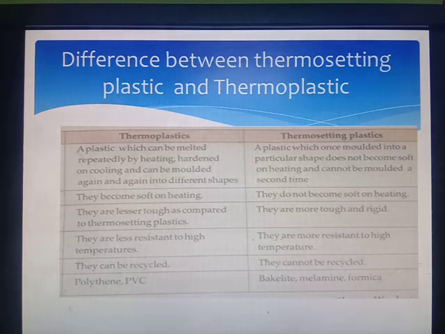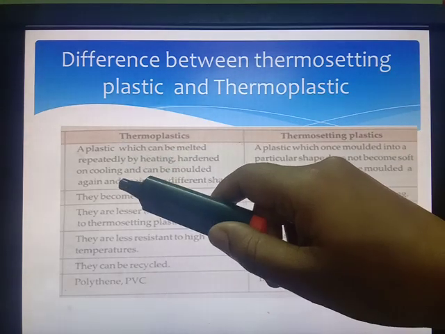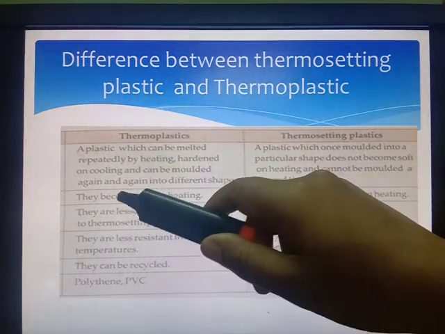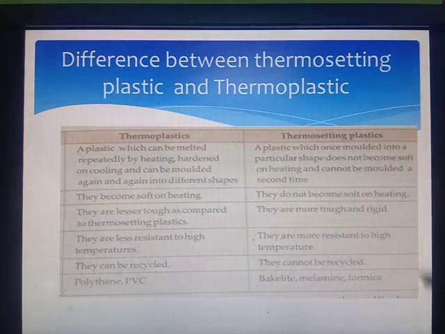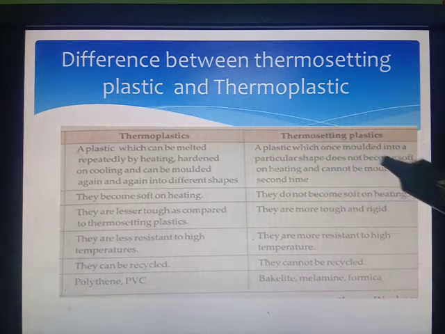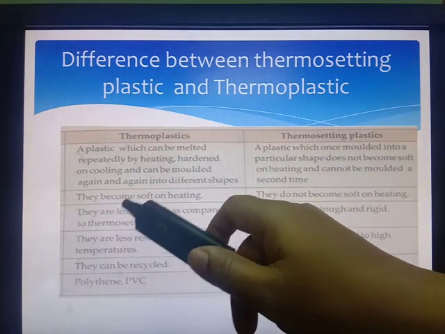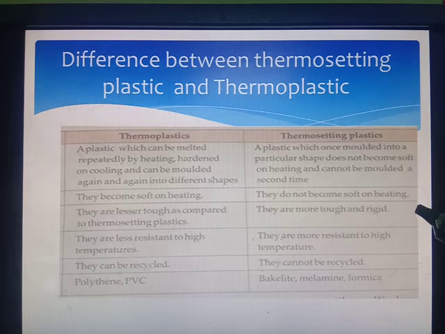Difference between thermosetting plastic and thermoplastic. Thermoplastic is that plastic which can be melted repeatedly by heating, hardened on cooling and can be molded again and again into different shapes. But thermosetting plastics are those plastics which when molded into a particular shape do not become soft on heating and cannot be molded a second time. Thermoplastics become soft on heating. Thermosetting plastics do not become soft on heating.